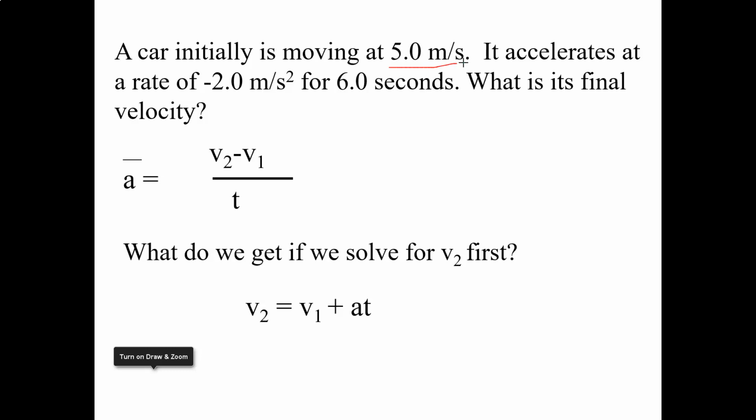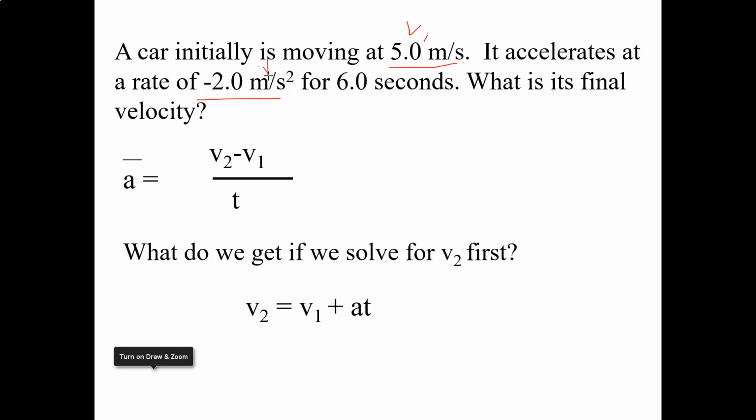So a car is initially moving at 5 meters per second. Okay, so that is our V1, our initial velocity. It accelerates at a rate of -2 meters per second squared for 6 seconds. The meters per second squared is the tip-off that it is the acceleration, not necessarily just because it comes after the word accelerates, because words can be juxtaposed, but the fact that it's got the units on it is really what indicates it's the acceleration.